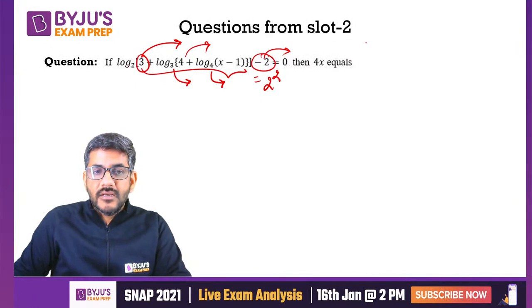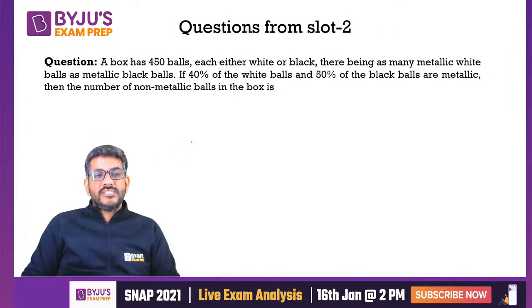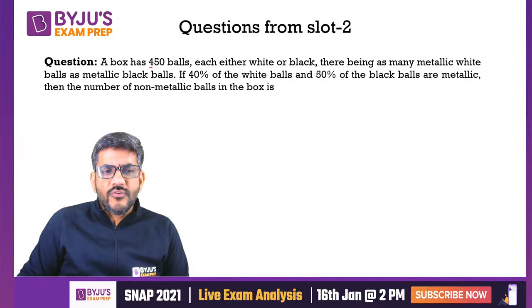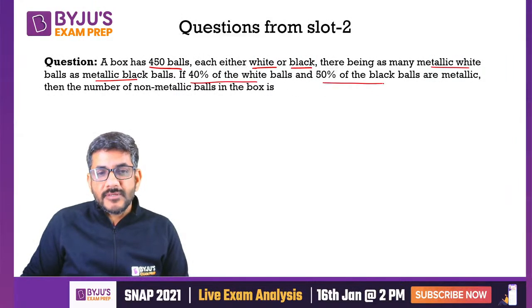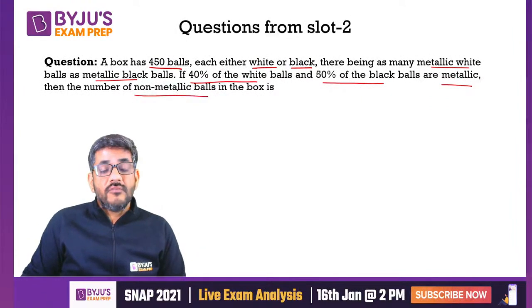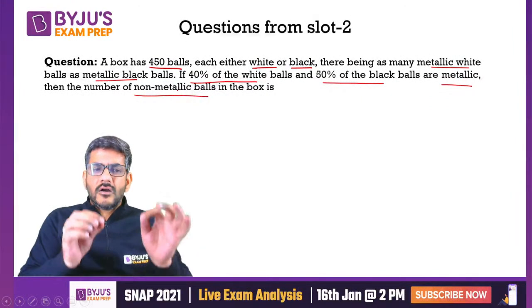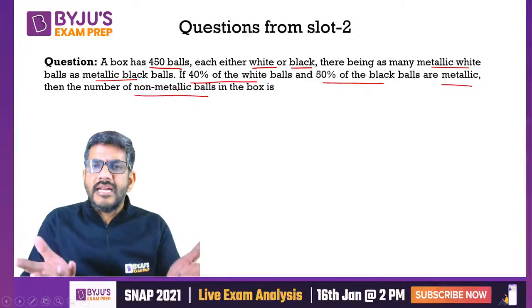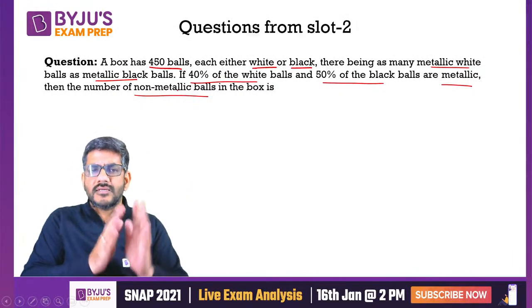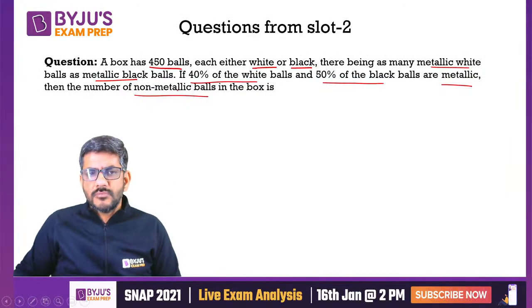That was question number 4. Then look at question number 5. A question simply based upon percentages. A box has 450 balls, either white or black, there being as many metallic white as metallic black. 40% of the white balls and 50% of the black balls are metallic, and both are equal. So what is the number of non-metallic balls? Again, a question probably of 7th or 8th standard, where you study percentages, that's where this question first comes in front of you. Simple question based upon percentages.